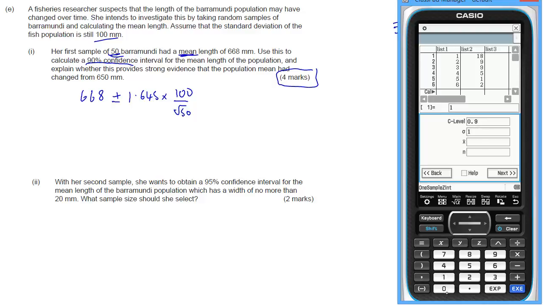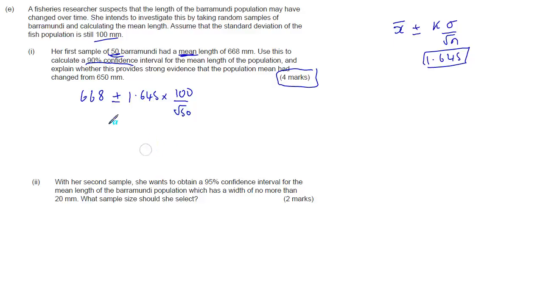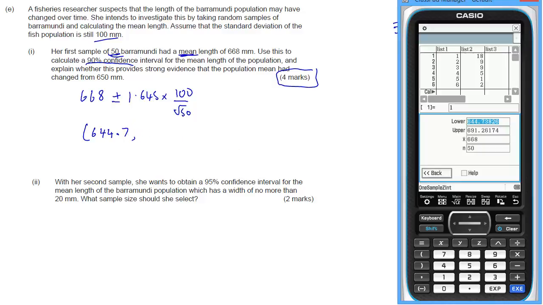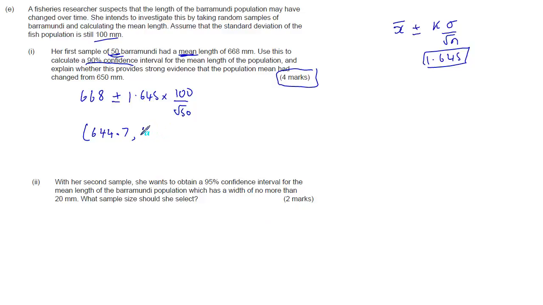Now our sigma is 100. The mean was 668, and our sample size was 50, and that gives us 644.7 up to 691.3.